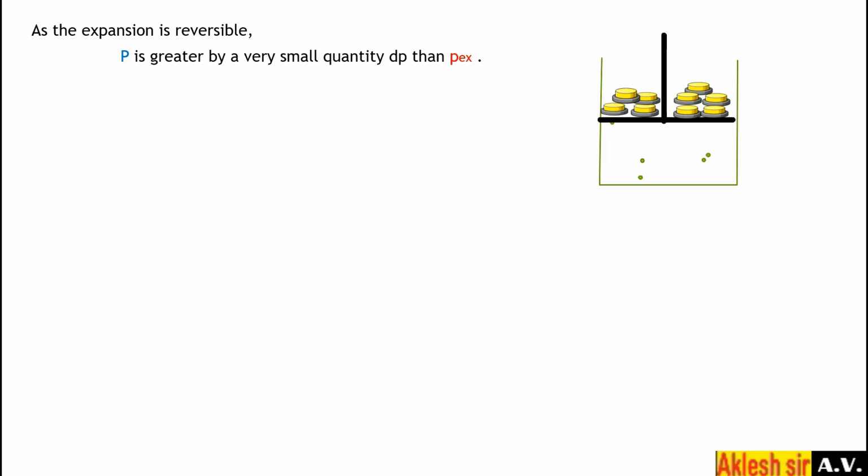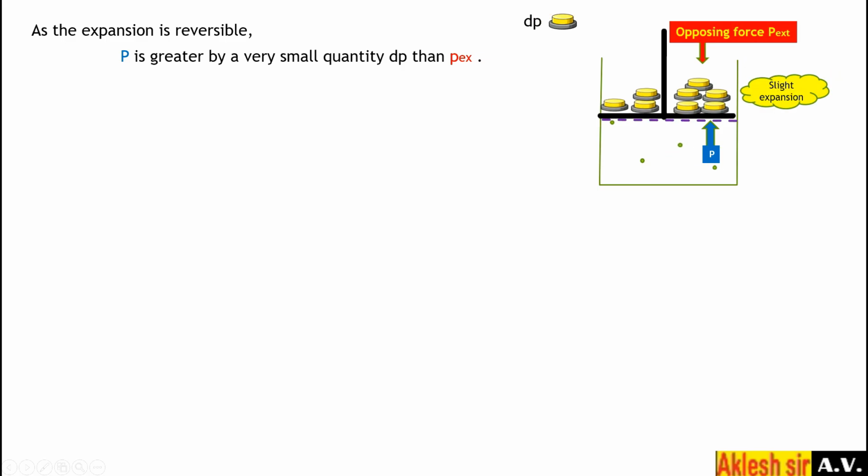For reversibility, P is greater than P external by a very small quantity, dP. If I decrease the external pressure by dP, what will happen? P will be greater by dP, because you have removed dP from the outside. So P is greater by a small dP than the external pressure P external.